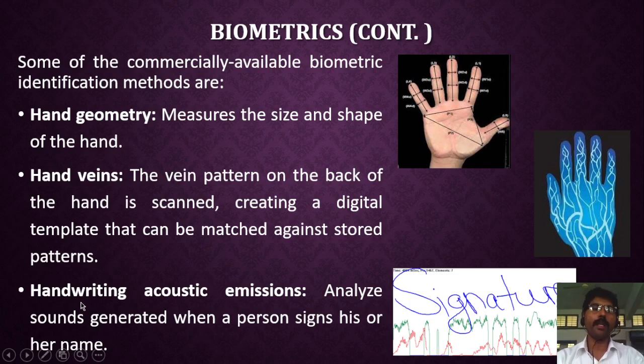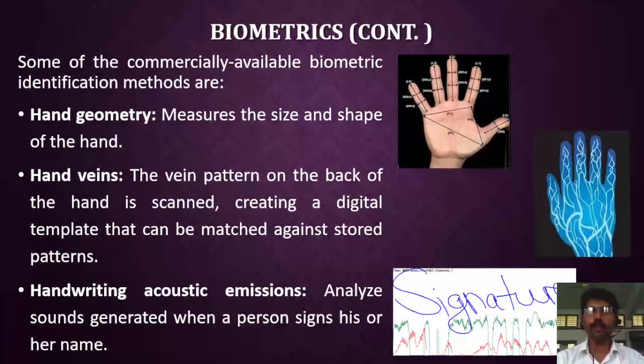Next one is called handwriting acoustic emissions. Handwriting acoustic emission means analyzing sounds generated when a person signs his or her name. Whenever you put a signature, it will generate some type of sound waves. Whenever you press the pen, it will generate some sound. Whenever you drag your hand, it generates some sound. Depending on that sound, it will identify whether the signature is valid or not. That is handwriting acoustic emissions.